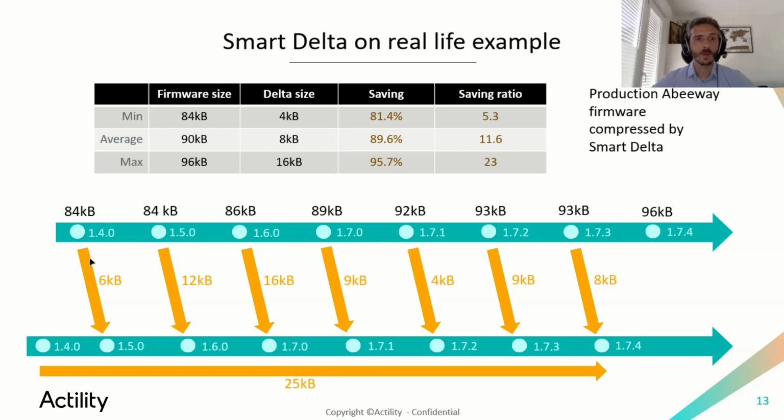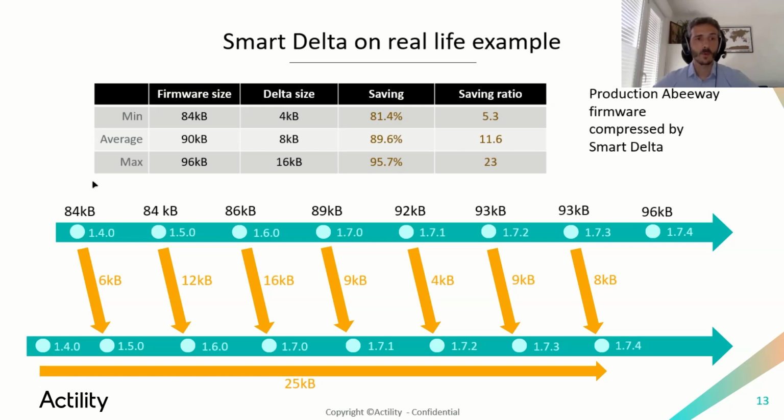And we generated patches between each version n to version n+1. And we built this table here, and on average, the firmware size is 90 kilobytes and the Smart Delta size is 8 kilobytes, meaning the reduction factor is about 11 to go from one version n to the version n+1.